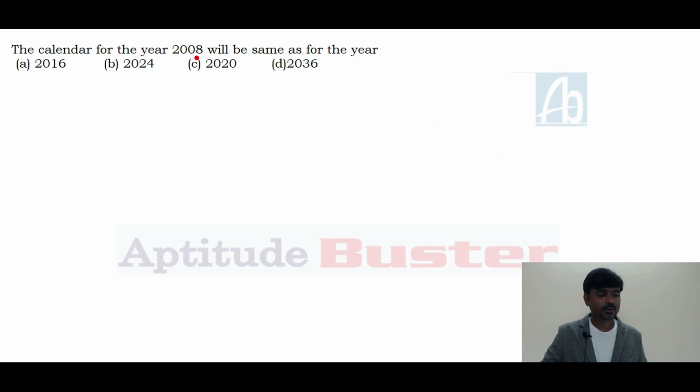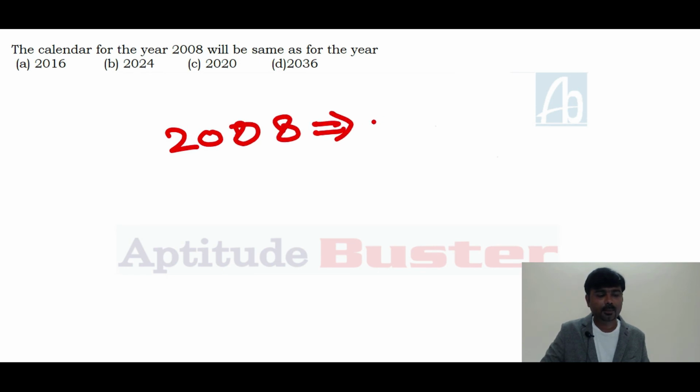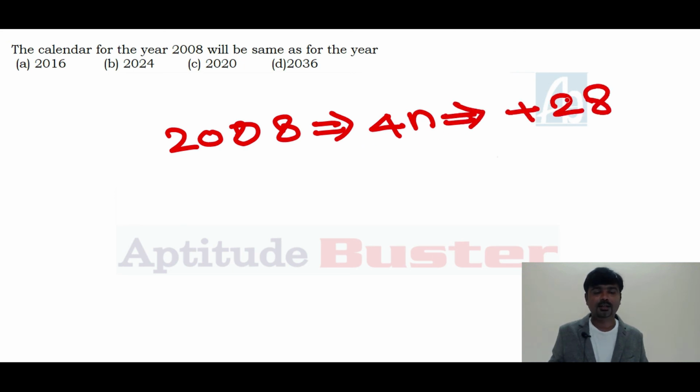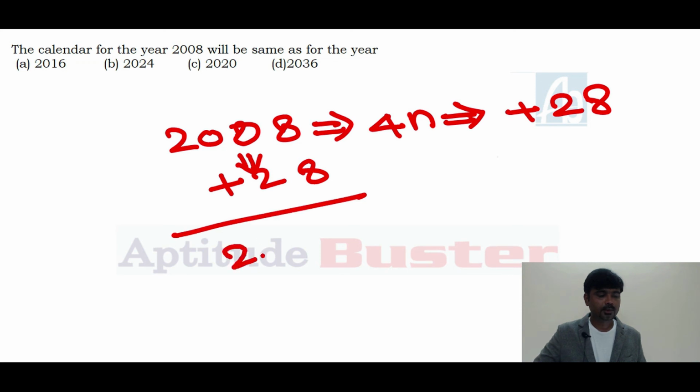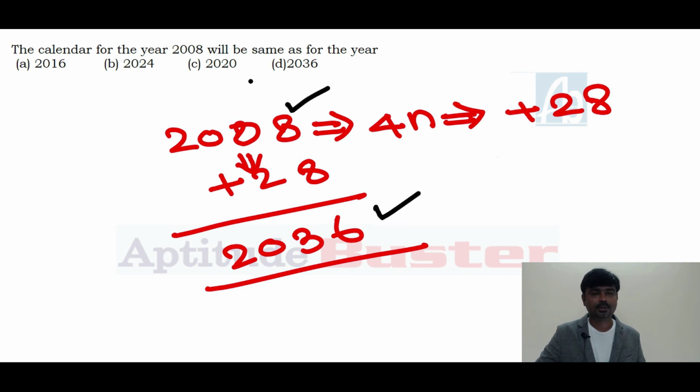Next, the calendar for the year 2008 will be same as for the year... 2008 is in the form of 4n, right? If the year is in the form of 4n, you need to add 28 years. So plus 28, you get 2036. And one thing you need to remember, 2008 is a leap year, 2036 is also a leap year. The answer for this question is 2036.